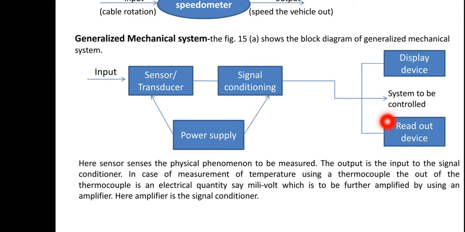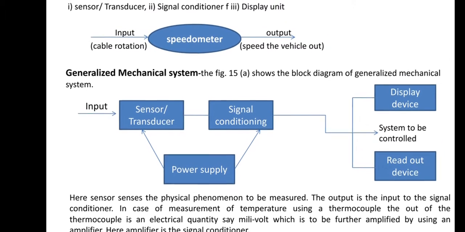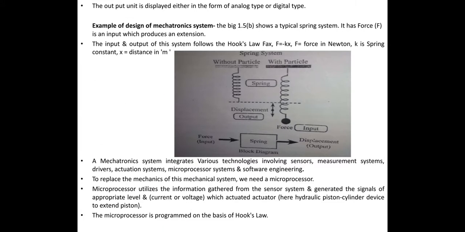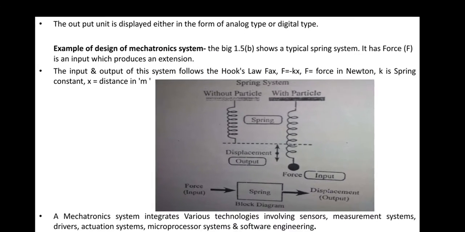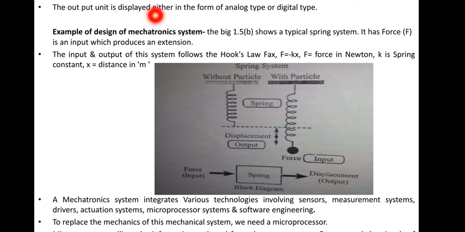Here we consider display device and readout device, we can read the final output here. The output is displayed either in the form of analog type or digital type. See, analog type means the output may be in the form of voltage, current, that is the analog output. Digital output means we get the particular value either 0 or 1, because according to Boolean algebra, computer can understand only 0 or 1.